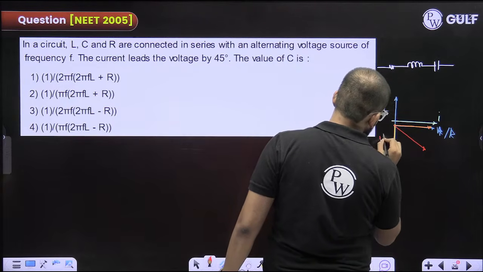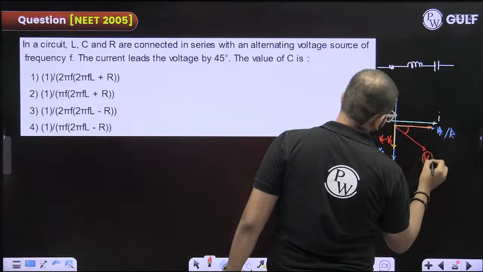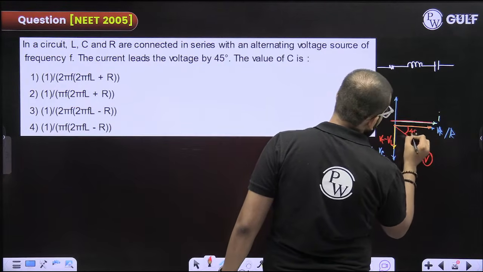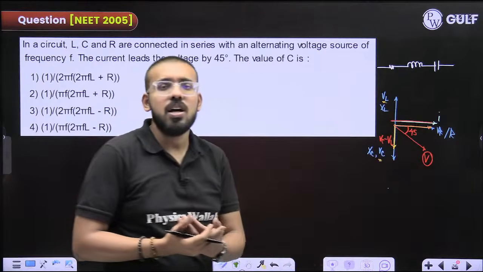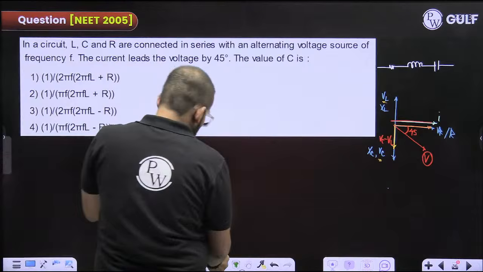This would have been VC minus VL. Now, this is the resultant. So, the current is leading the voltage by 45 degree. It's overlapping. I had drawn at some distance just to showcase you clearly. The value of C is what they are asking you.